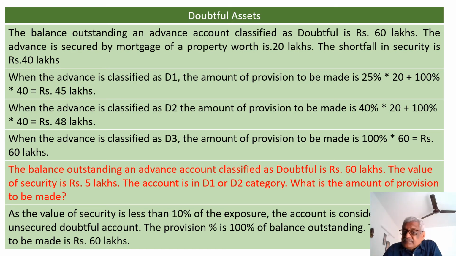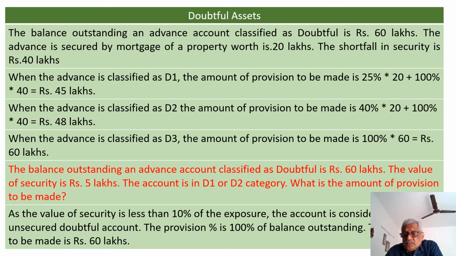Now, when the advance is classified as D1, here we are talking about D1, D2 and D3 category where there is no guarantee cover available either from the credit guarantee fund trust scheme or from the ECGC. Now here the shortfall in security is 40. When the advance is classified as D1, the amount of provision made is 25% of the value of the security. That is 25% into 20 plus the shortfall, 40, 100% of the shortfall. So the total amount to be made is 45 lakhs.